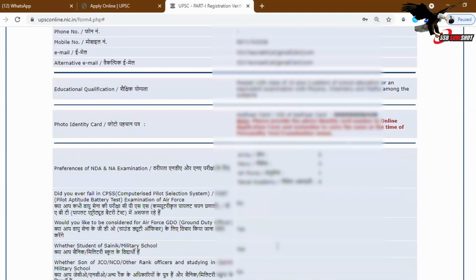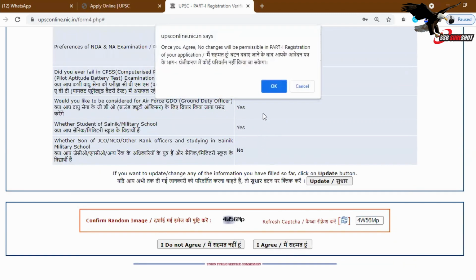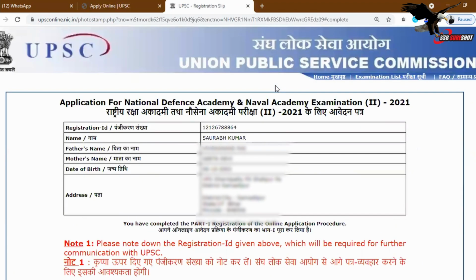So here will be the preview of your form, what you have filled, and put the CAPTCHA at last. If you want to change anything, you can update. Then click on I agree. Once you agree, no changes will be permissible in part 1 registration of your application. So that way you will get a registration number now. Yes, this is your registration number, and you can match the name and details. You can write down the registration number anywhere if you want.